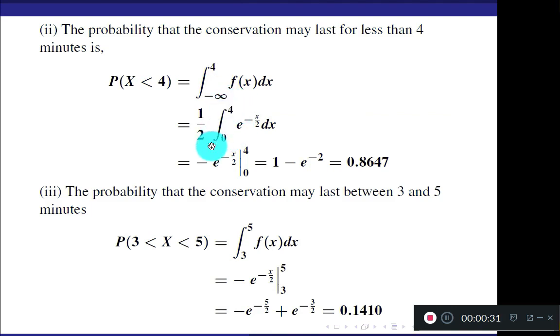In the second definition, function value is 0 elsewhere. So I am not explaining much. Integrate, apply the limits, you get the answer 0.8647, and for 3 to 5, apply the limits, integrate from 3 to 5, you get the answer 0.1410. Just verify.